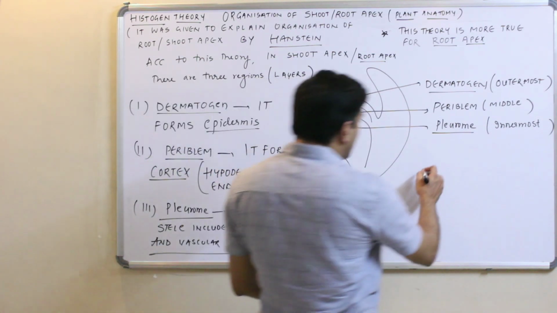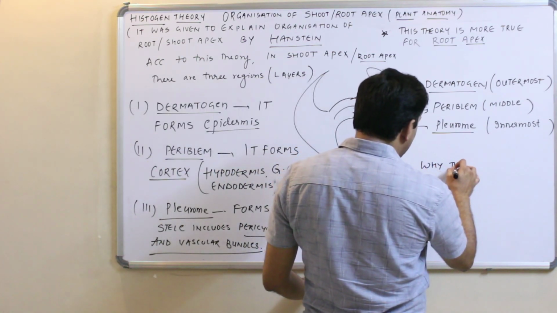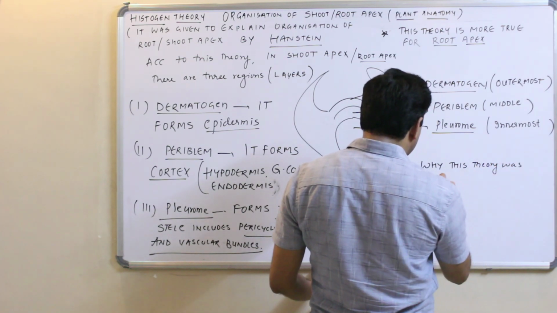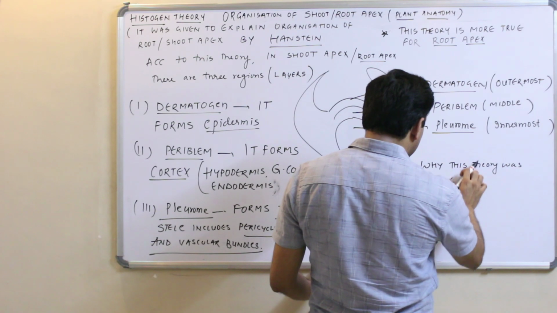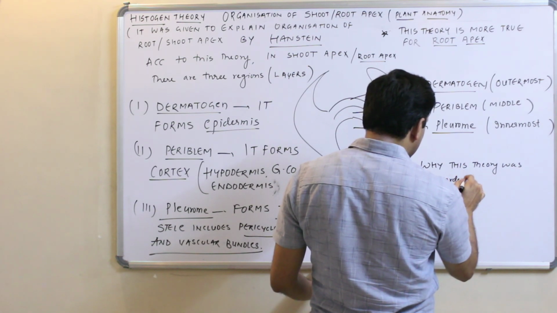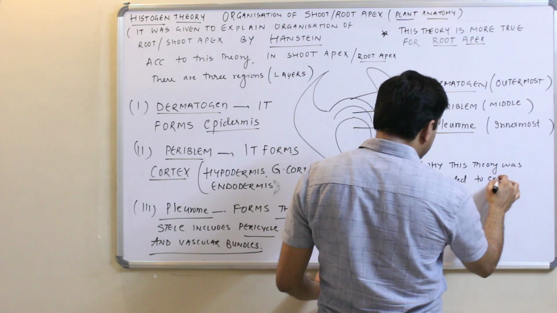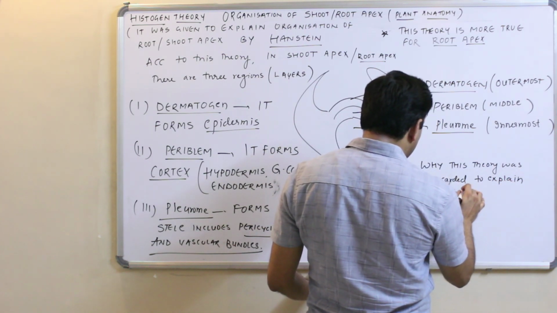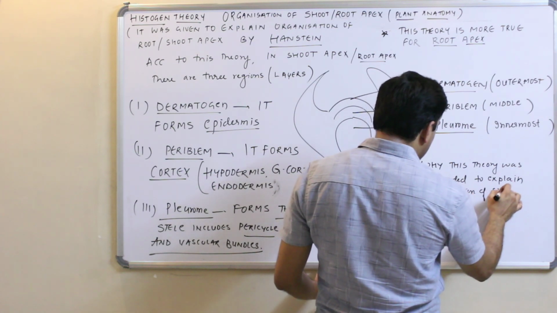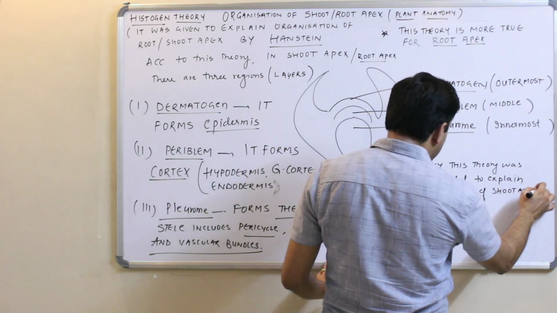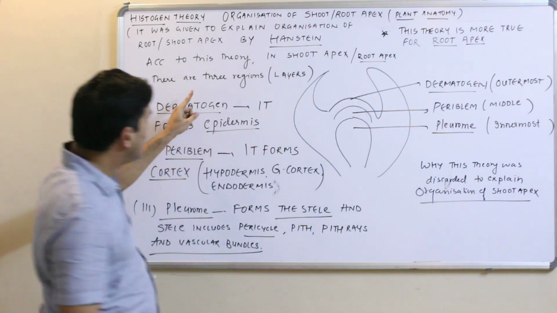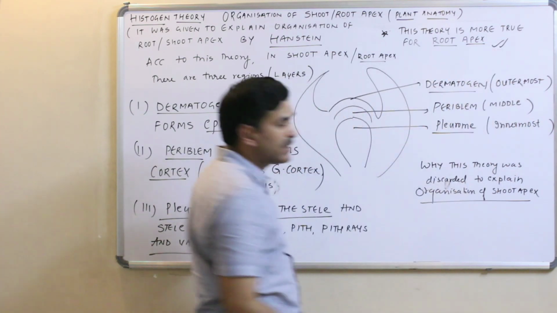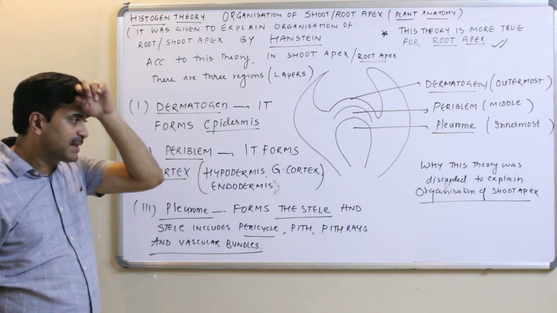Why was this theory discarded? To explain the organization of shoot apex. I have told you this theory is better to explain the organization of the root apex.